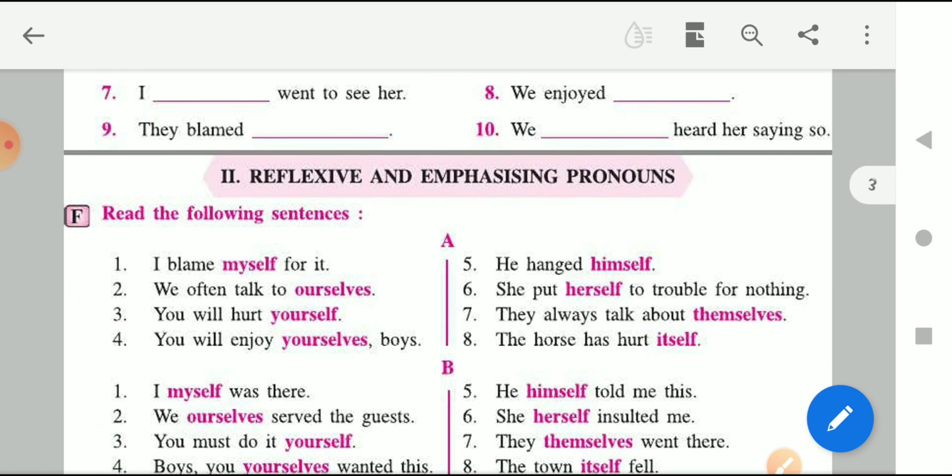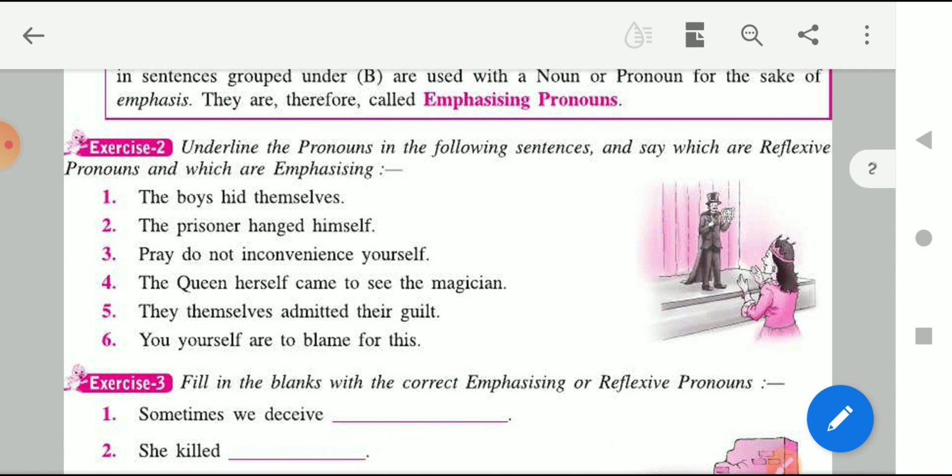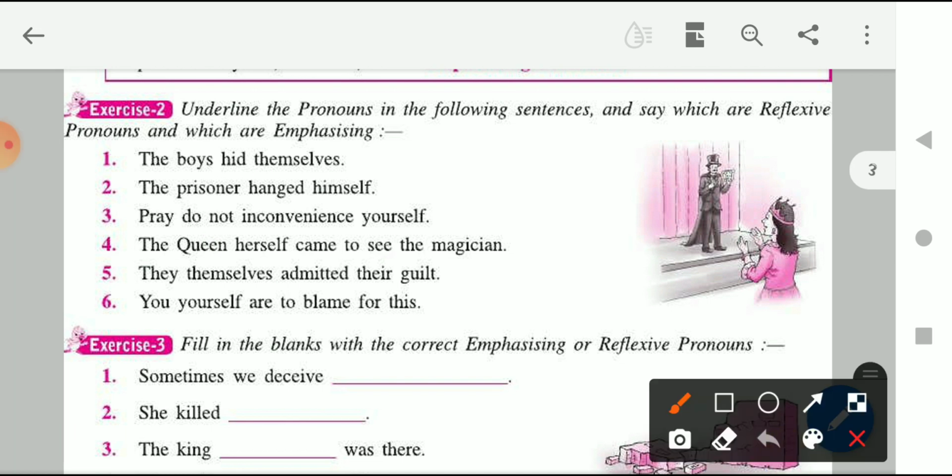So this was reflexive and emphasizing pronoun, and for reflexive and emphasizing pronoun there are exercise 2 and exercise 3. What you have to do in exercise 3 is underline the pronouns in the following sentences and say which are reflexive pronouns and which are emphasizing pronouns. So first of all, you have to underline the pronoun. Let's do the first part. What is the pronoun? That is themselves. Then reflexive, it is which type of pronoun?